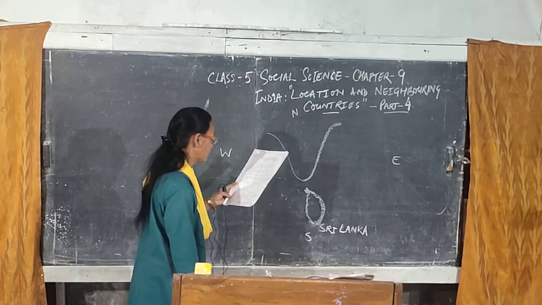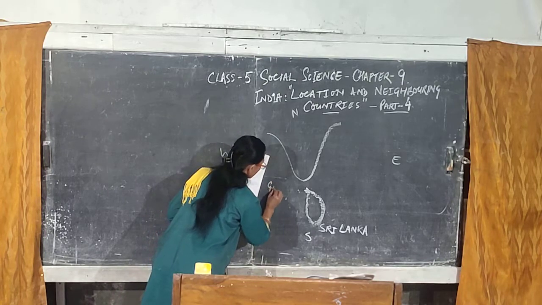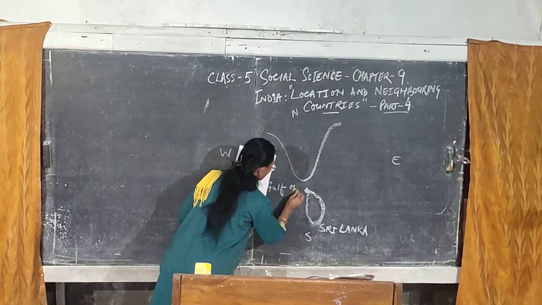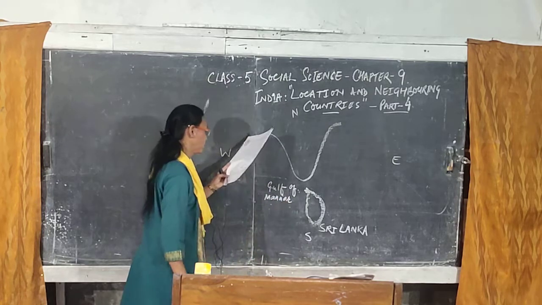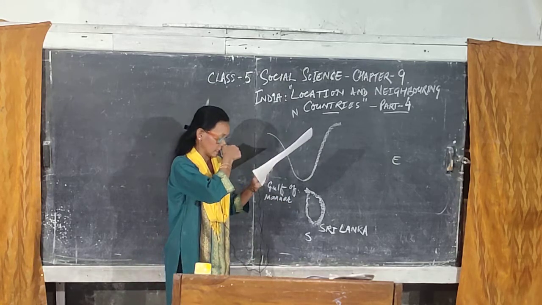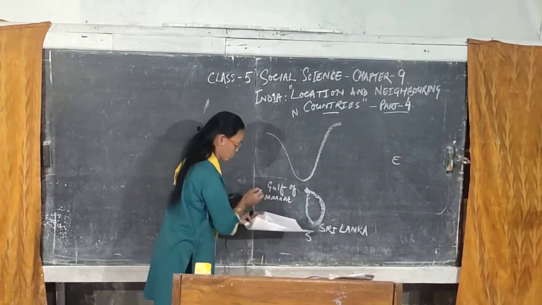So, where is the Gulf of Mannar? The Gulf of Mannar is here, located in the southwest.